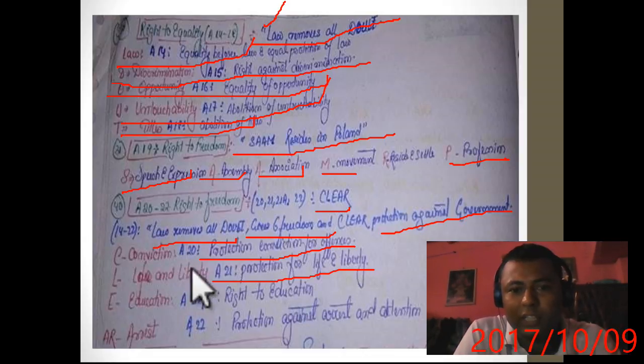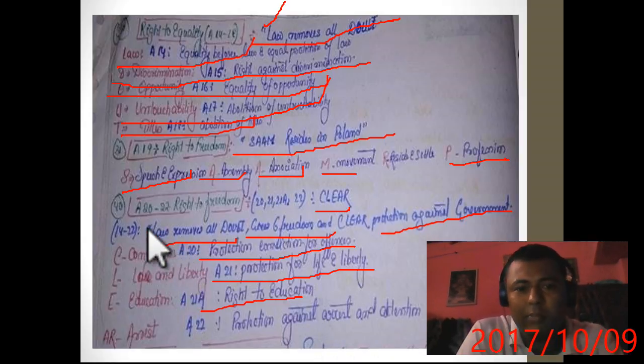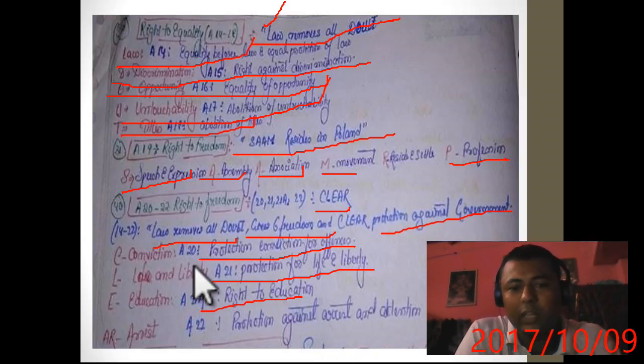C was for article 20. Now for E, 21A, right to education, and for AR, AR is right against arrest and detention. In this way we can remember article 19 to article 22. Now let's move to the next article.